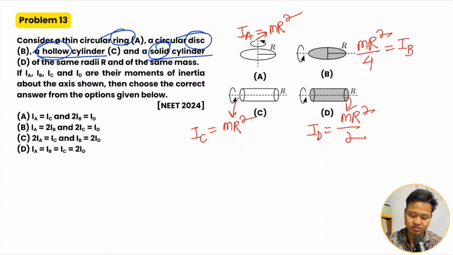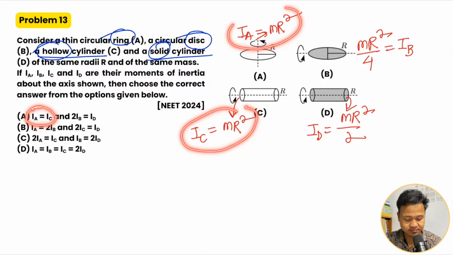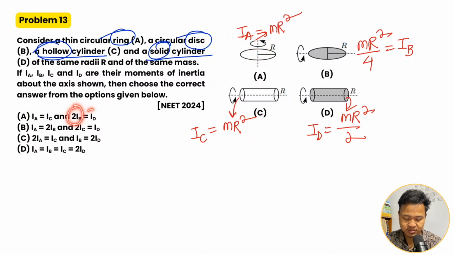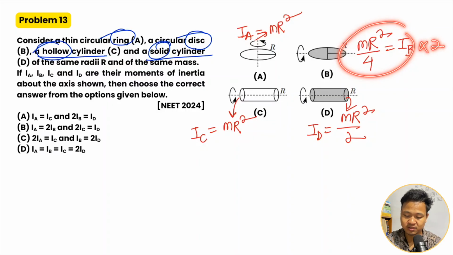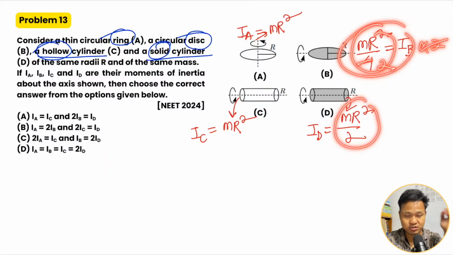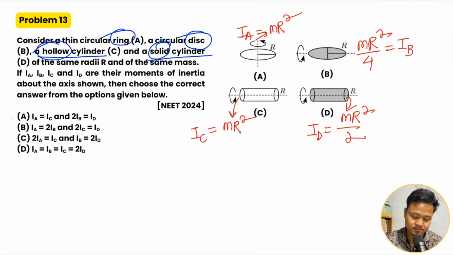Okay, what is the relation? So 2 times I_B equals I_D. Multiplying by 2, the mr square by 2 gives mr square. So D is mr square by 2. So the first option is correct. You can check the rest of the options also.